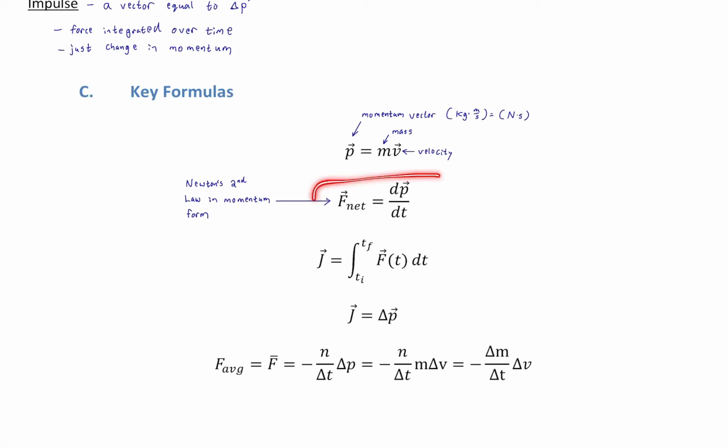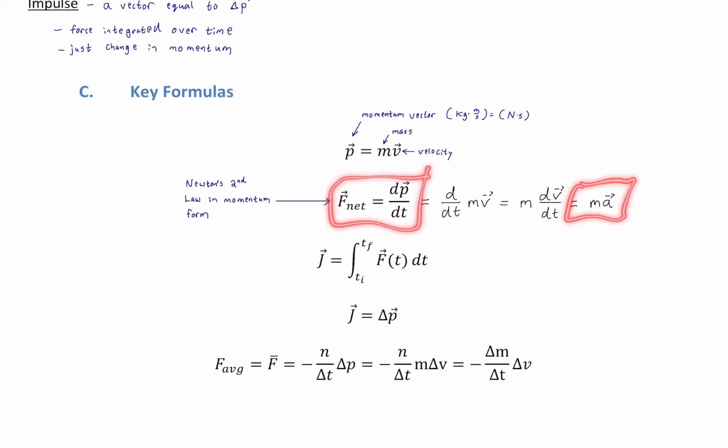And let's go ahead and show that this is equal to F equals ma, the more familiar expression, all right? So we could then rewrite momentum as mv, pull the m out of the derivative, and this is, of course, assuming that the mass is constant, which is not the case for some systems like rockets where they use up their fuel, but we're not going to concern ourselves with those types of systems. So mass is assumed to be constant. So then we're just left with dv over dt, which of course is just the first time derivative of velocity, which is acceleration. Okay? So then we see that these 2 ways of expressing Newton's second law are consistent with one another. All right, now on to impulse.